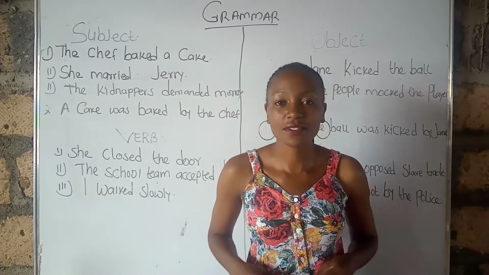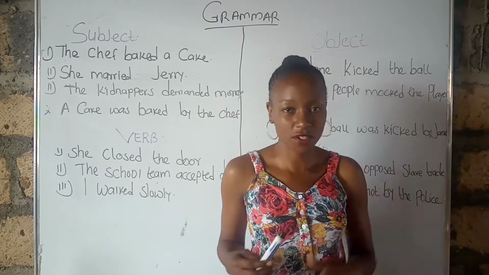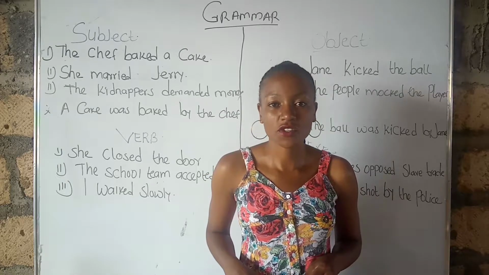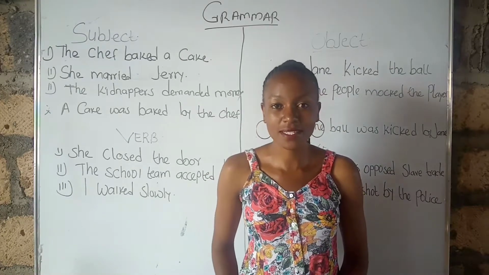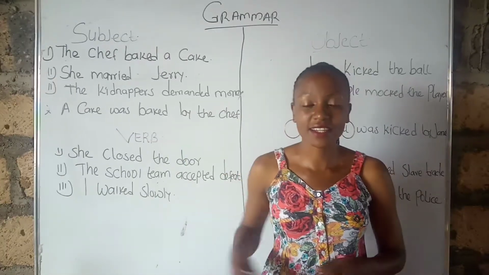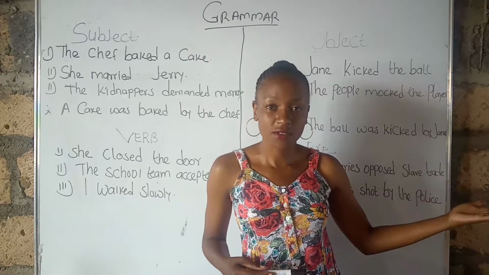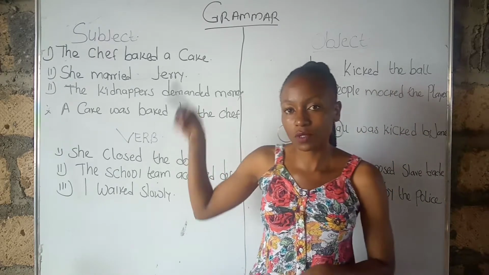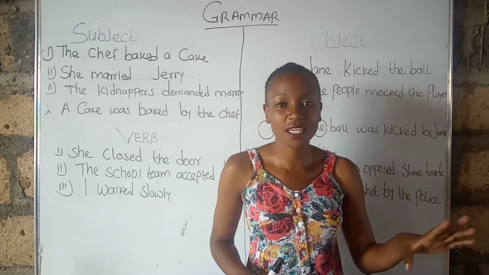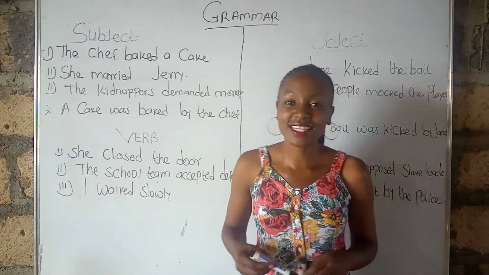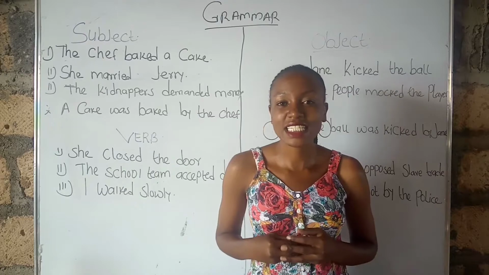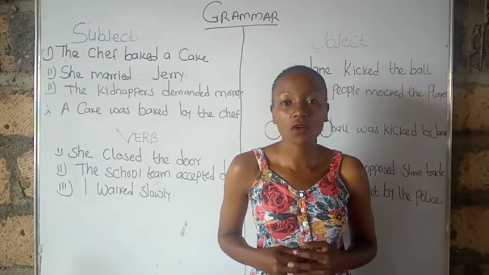In today's lesson, we are going to do something a bit different because we're going to do grammar. Someone asked me to upload a video on transitive and intransitive verbs, but I saw it wise that before uploading that video, you should understand these terms, because in the other lesson on transitive and intransitive verbs, we will be using these terms: the subject, the verb, and the object. We're going to start with the subject of a sentence, and by definition, it is the doer or the performer of the action.